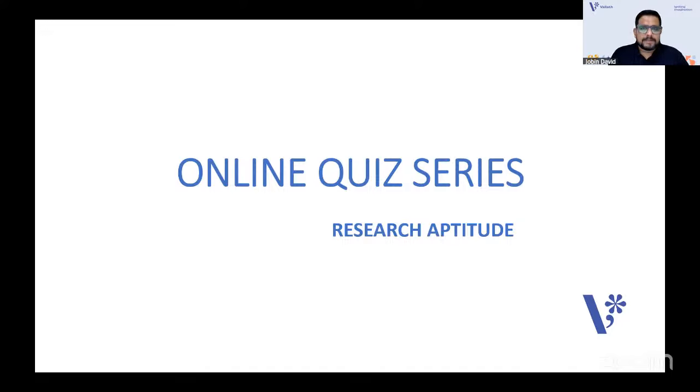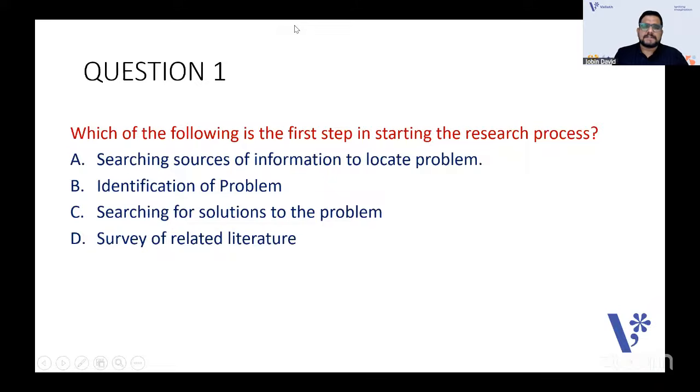Can we look at the questions one by one? I can give you some explanations also for the questions. So can we go on to the first question today? The first question is, which of the following is the first step in starting the research process? Very easy one. Searching sources of information to locate problem, identification of problem, searching for solutions to the problem, survey of related literature. So what you can have as the first step in a research process.